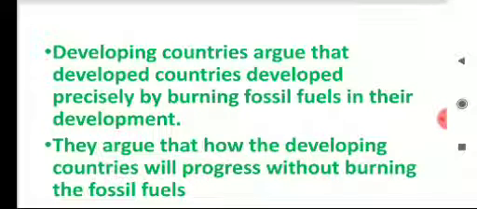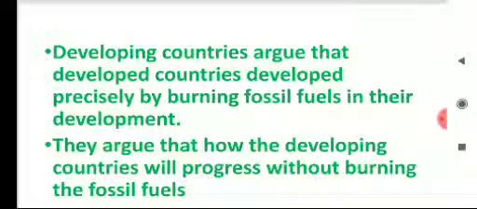But developing countries argue that developed countries developed precisely by burning fossil fuels. So the developing countries give an argument that the developed countries could achieve development because of burning fossil fuels, and it is now their turn to develop.